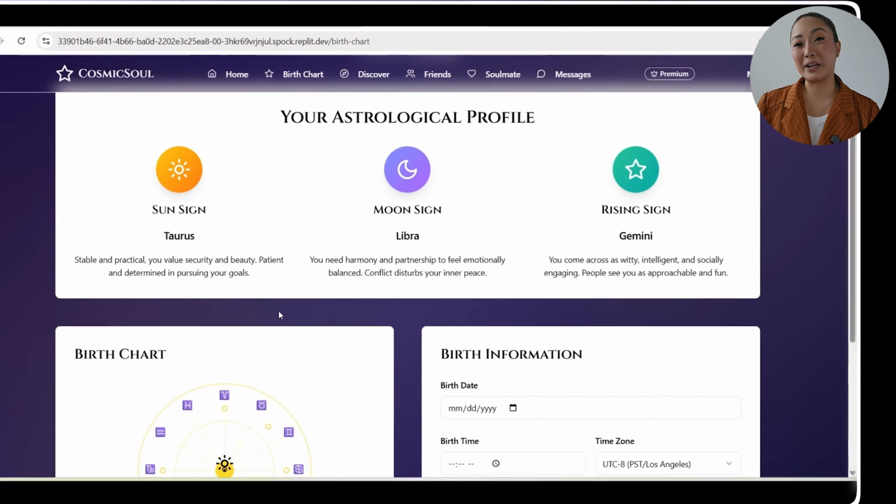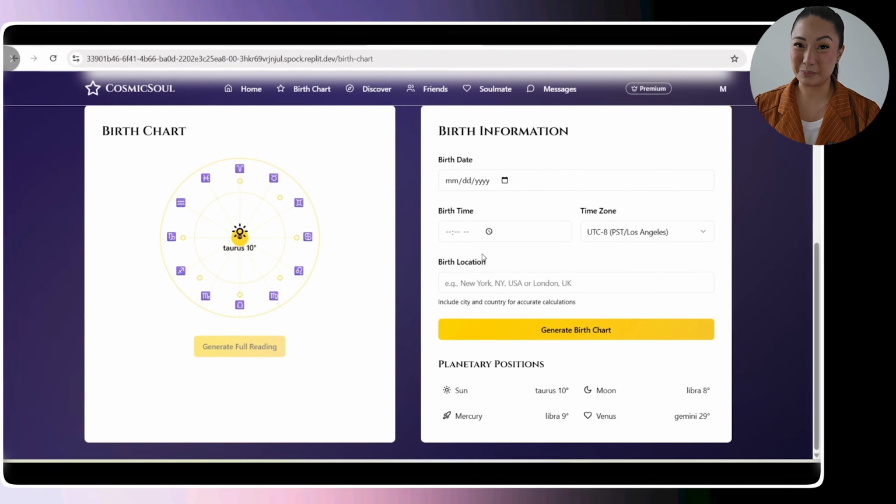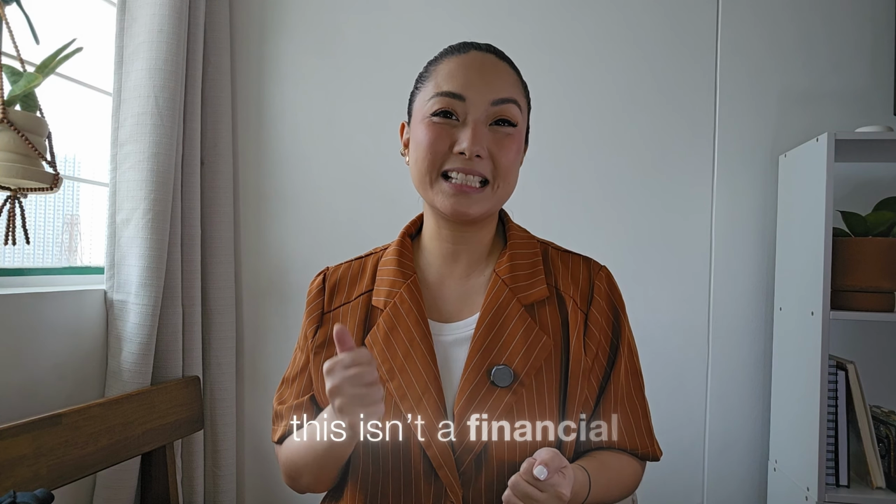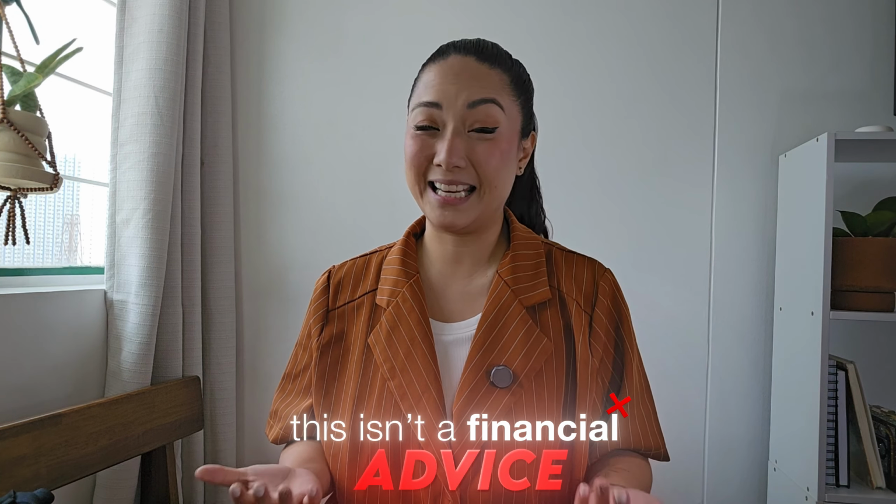Many apps don't earn money right away, and some never do. So I'm not saying you'll become rich or need to quit your job. This isn't financial advice or a shortcut to instant wealth. I'm here to show you what's achievable, and what you do with that is entirely your call. Okay, so now that we got that out of the way, let's get back to building the app.